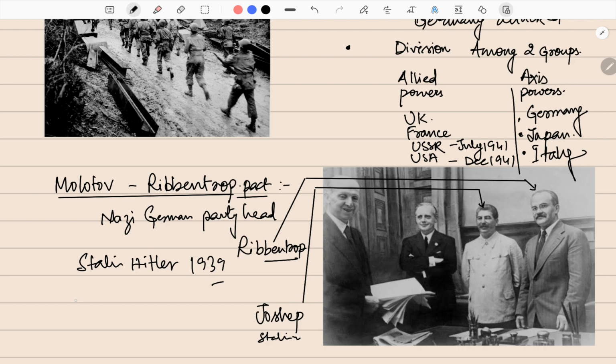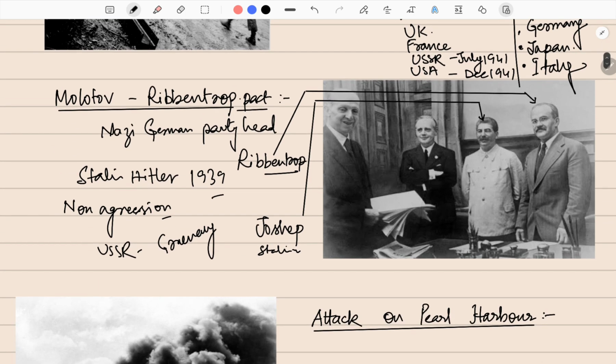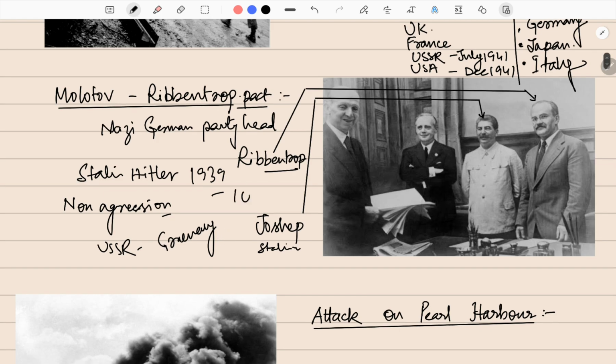This pact was a non-aggression pact, and the USSR promised Germany that during the course of the war, if anything happened, the USSR would not aggress against Germany. This pact was for a period of 10 years. But the USSR violated this pact in July 1941 and entered into the Allied group.